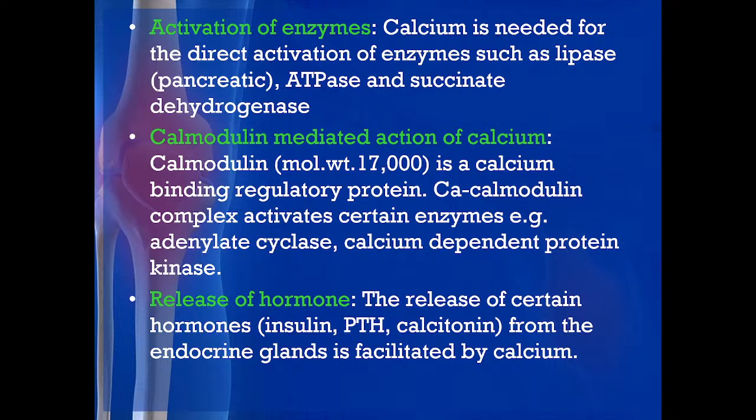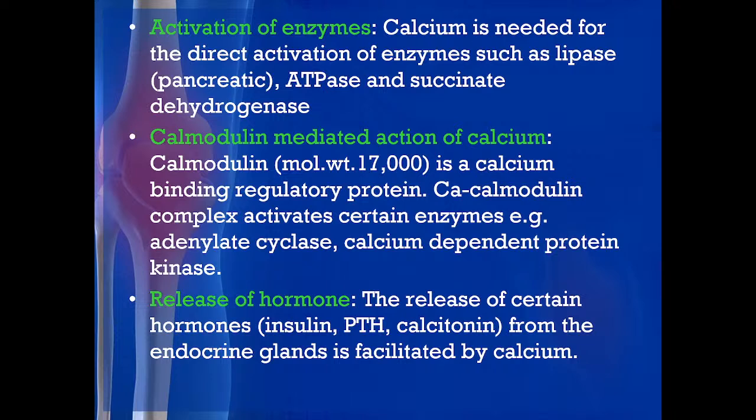Then activation of enzymes. Some of the enzymes require activation factors, and some of the minerals act as the activation factor. Calcium is needed for the direct activation of enzymes such as lipase, that is the pancreatic lipase. There are three types of lipases present in the body: in the GI tract, there is the lingual lipase, gastric lipase and pancreatic lipase.